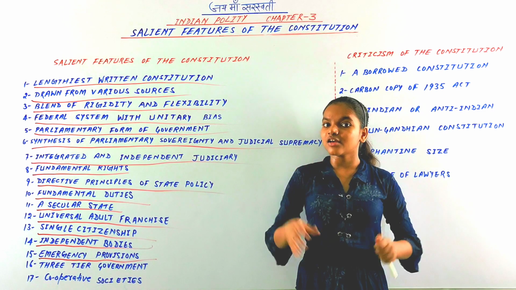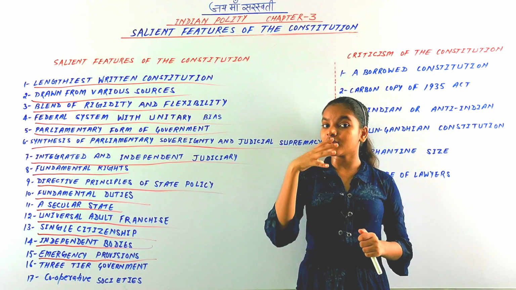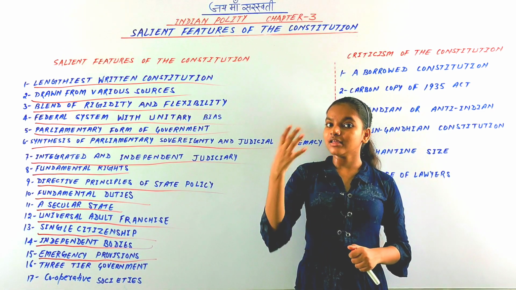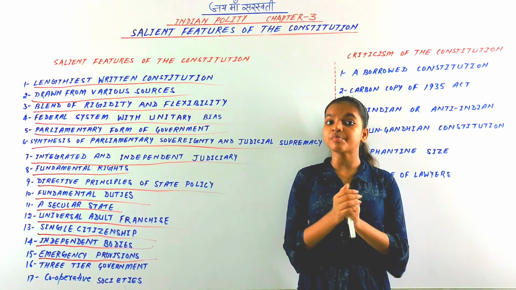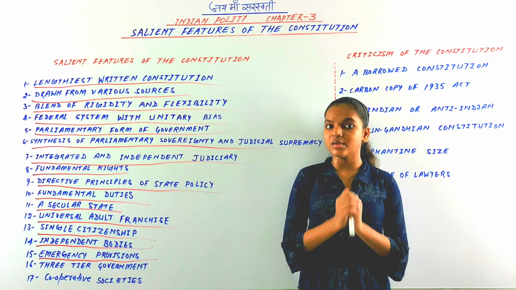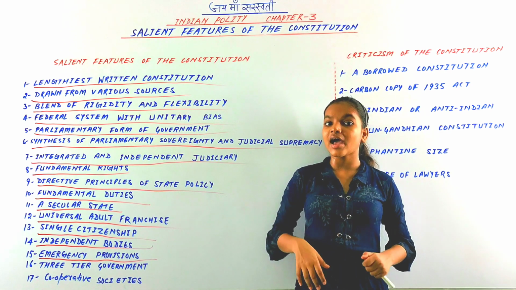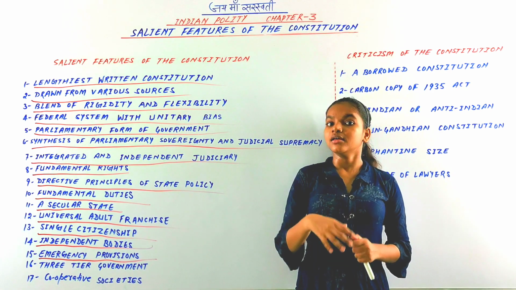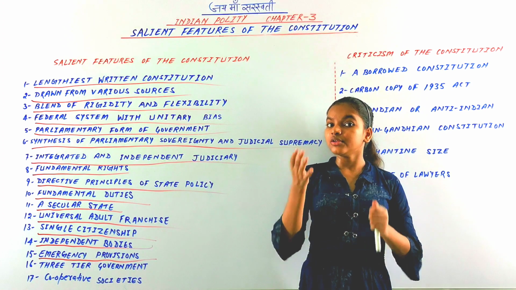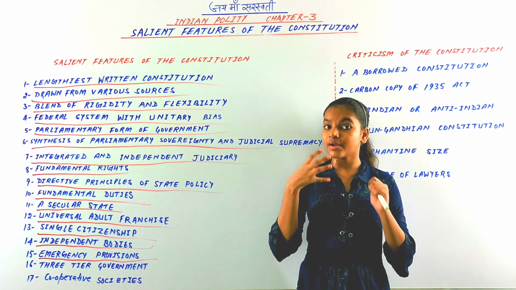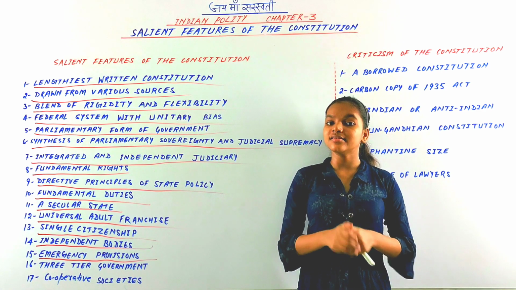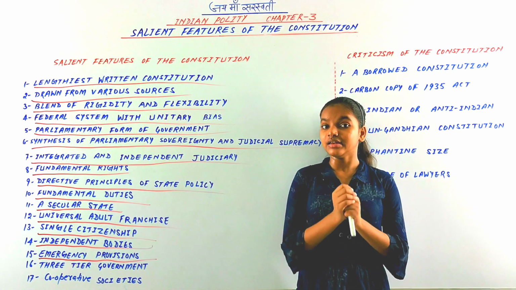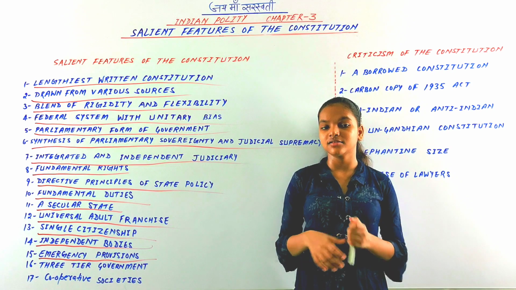All the power of state government goes to the central government, which becomes the most powerful. To make federalism into a unitary system without an amendment, that is the concept of emergency, and it is a salient feature of our Indian Constitution.